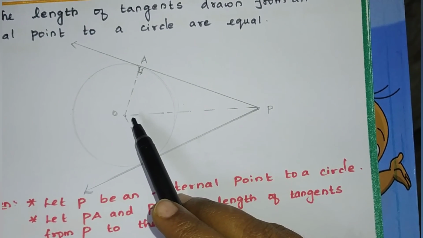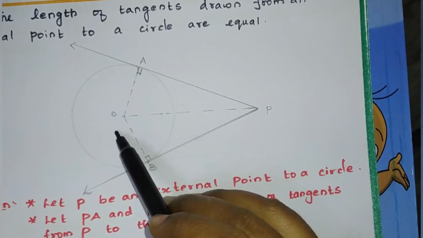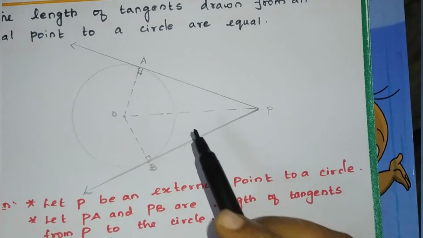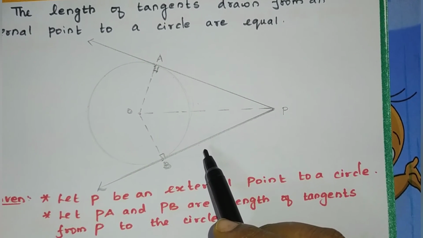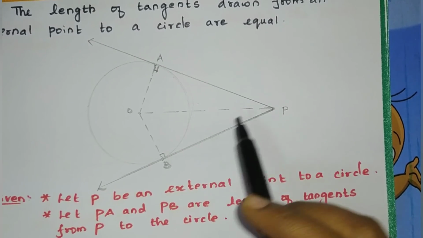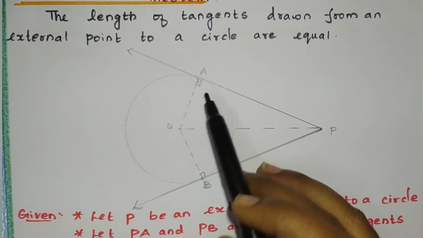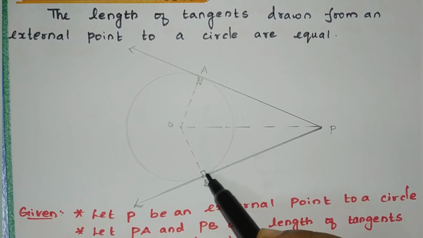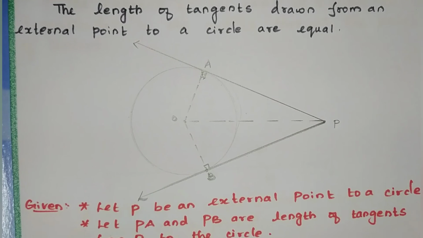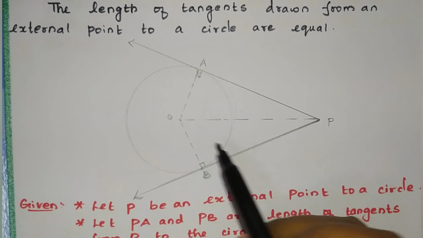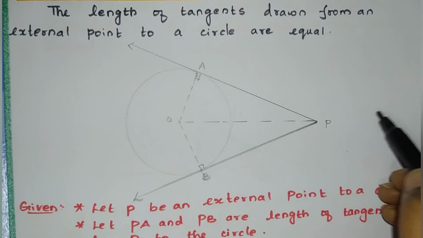So what are we going to do? We are going to take two triangles, OAP and OBP, and prove that they are congruent, and then by CPCT the corresponding sides PA and PB are equal. That only I am going to prove. So how can we prove that the two triangles are congruent? This is 90 degrees and this one is 90 degrees, we know that. But by which congruent rule? We have to identify which congruent rule we can use.